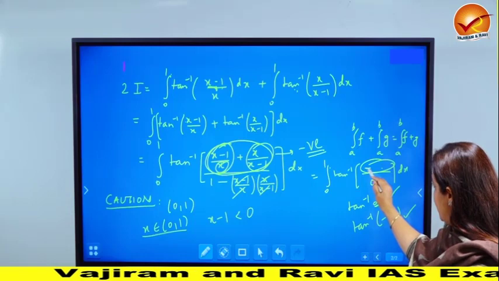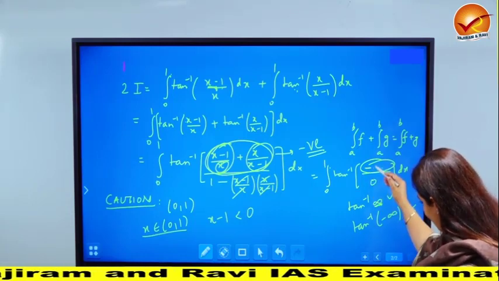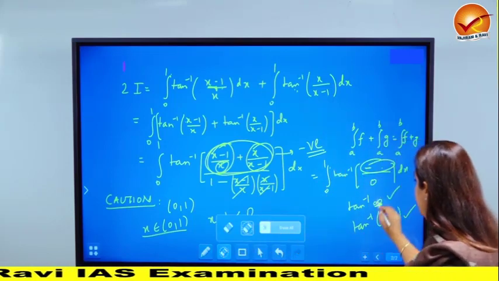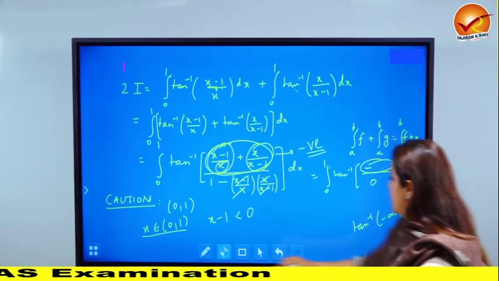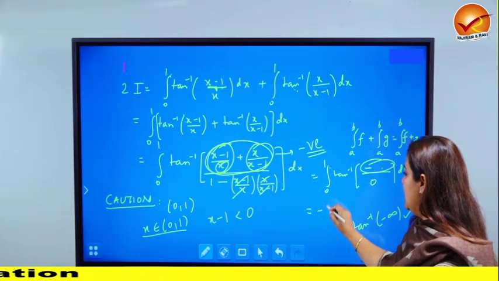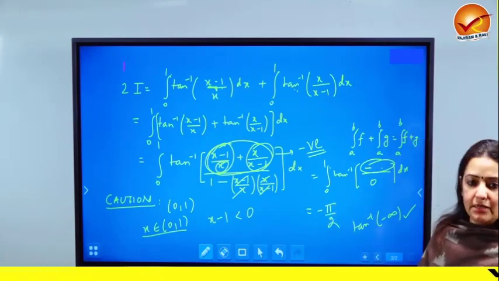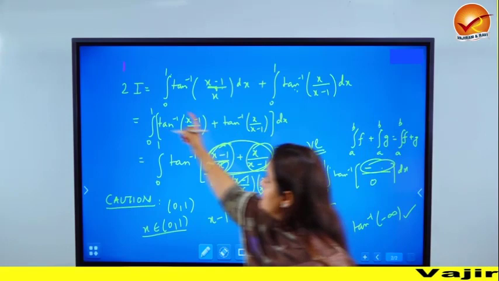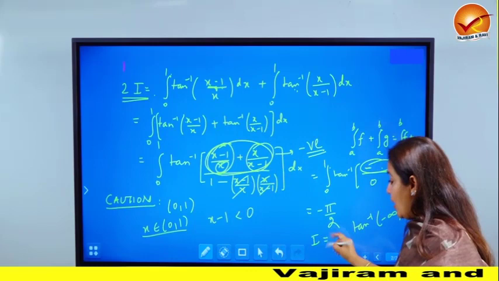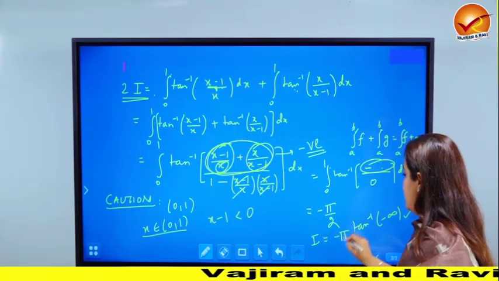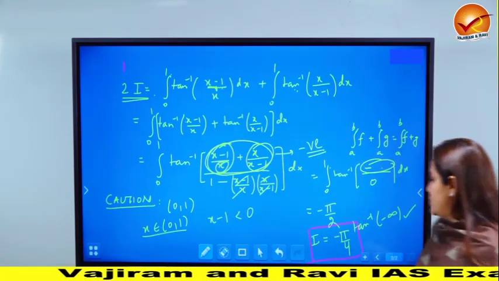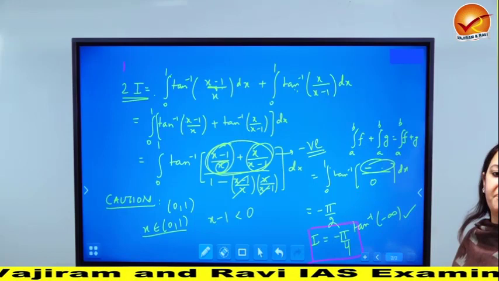and therefore it boils down to, if you come back to this, a negative sign: minus of something upon 0. So this is actually not tan inverse infinity, it is actually just tan inverse of minus infinity. So what is tan inverse of minus infinity? It will be minus pi by 2. This is not the answer because this is 2 times I. So if 2 times I is nothing but minus pi by 2, then our integral I is nothing but minus pi by 4. So the final answer is I is nothing but minus of pi by 4.